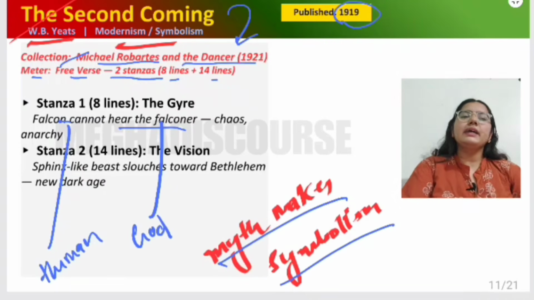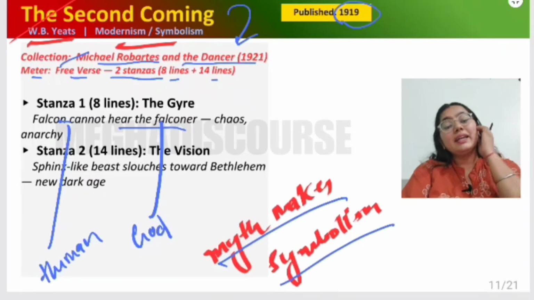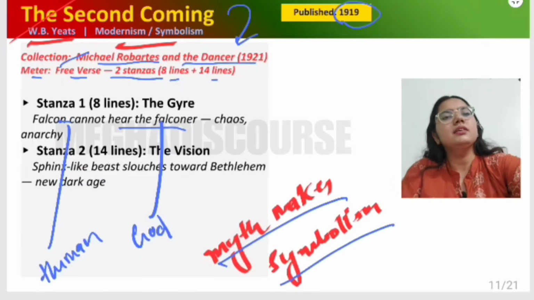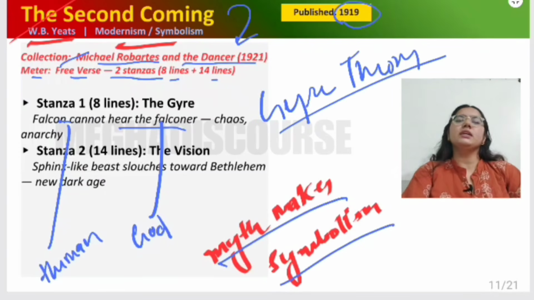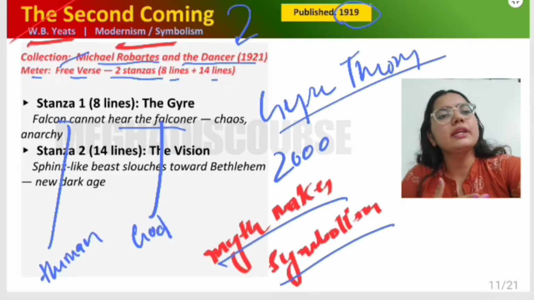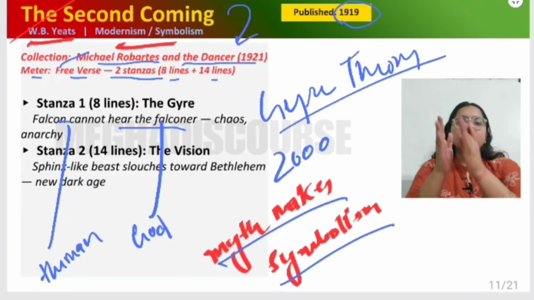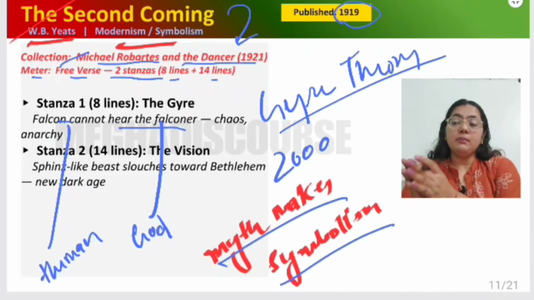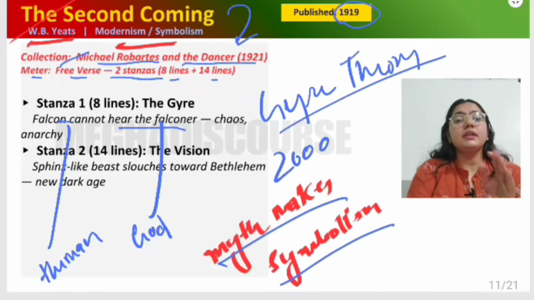So the main idea here is 'turning in the widening gyre'. This means that we are turning like a gyre. There is a theory of Yeats, which is the gyre theory. According to this theory, history gets repeated. Basically, after every 2000 years, there is a birth. First there was the birth of Jesus Christ, then there is a birth of some monster. Now is the time that there would be a birth of some monster, right? So this is the second coming of that monster.